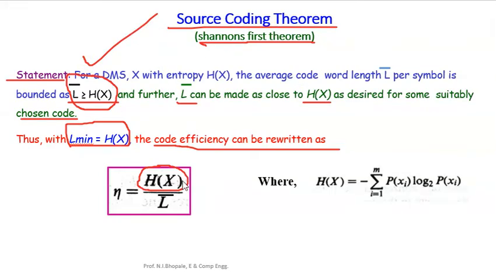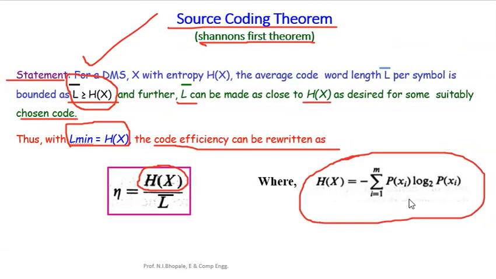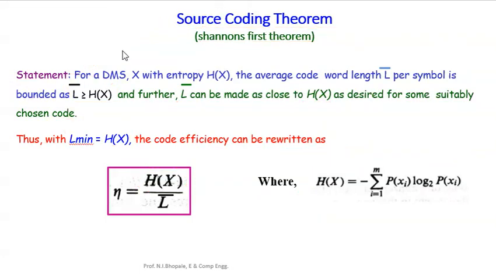The source coding theorem modifies the efficiency expression from L min by L bar to h of x by L bar, where h of x, as we already know, is minus summation i equal to 1 to m of p of xi log p of xi to the base 2. This can alternatively be given as summation i equal to 1 to m of p of xi log 1 upon p of xi to the base 2. So this is all about the source coding theorem. For a detailed analysis of the source coding theorem, go through the other video on the LMS itself. Thank you everyone, thank you very much.